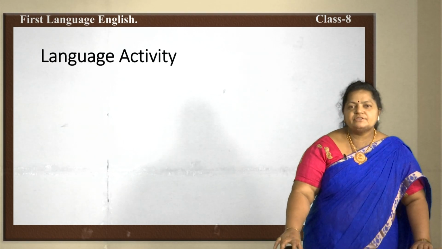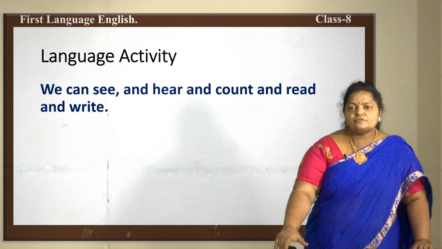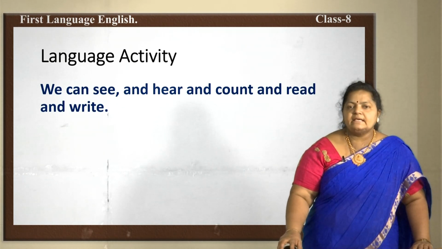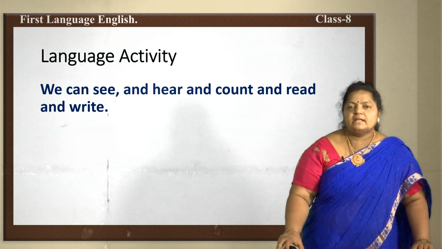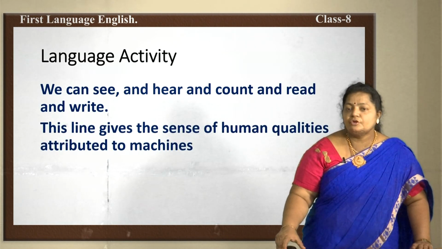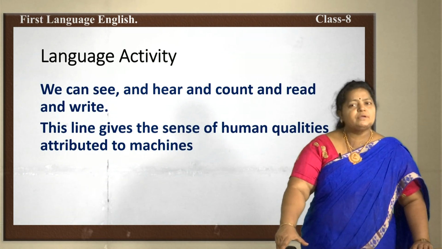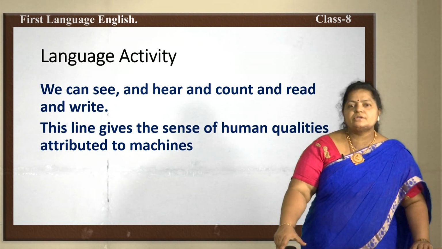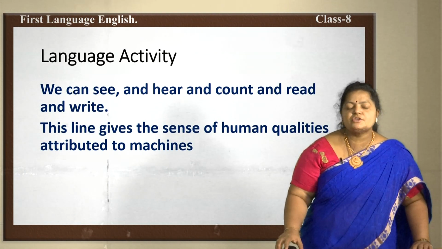So, coming to language activity today, we are going to learn about figures of speech here. I have brought two figures of speech for you. In this, we can see and hear and count and read and write. Who is telling us? The machines are telling us. This line gives us the sense of human qualities, isn't it? Attributed to machines. Will machines speak to us? No, it is just an imagination. It tells us as though we can see, we can hear, we can count and read. All these are human qualities. For this, which figure of speech is this?